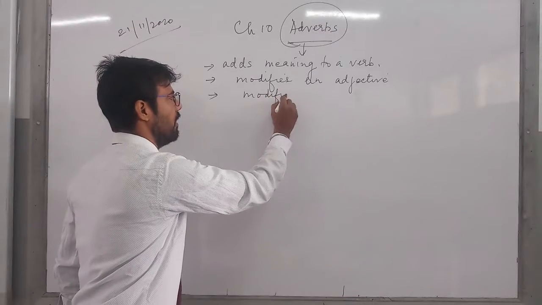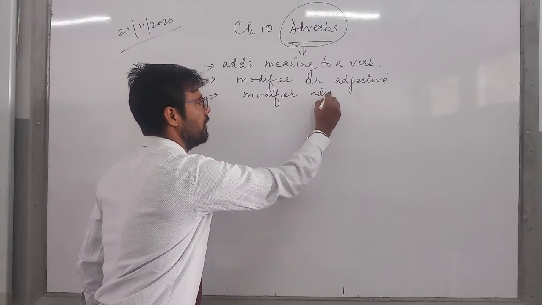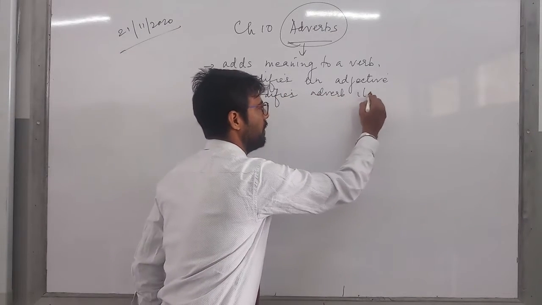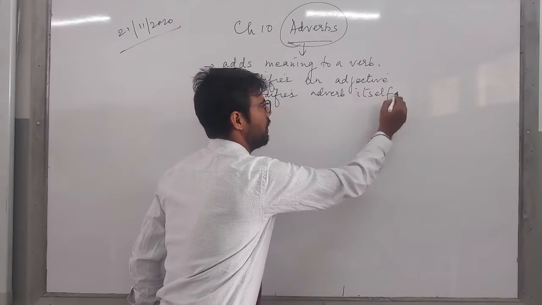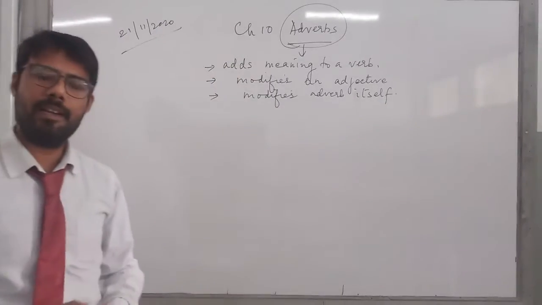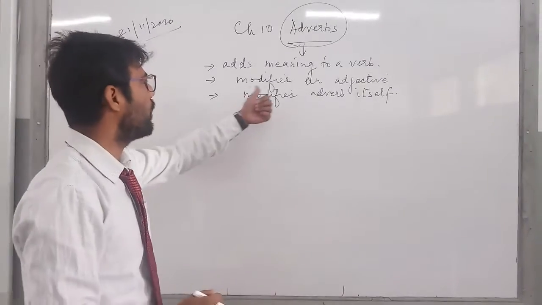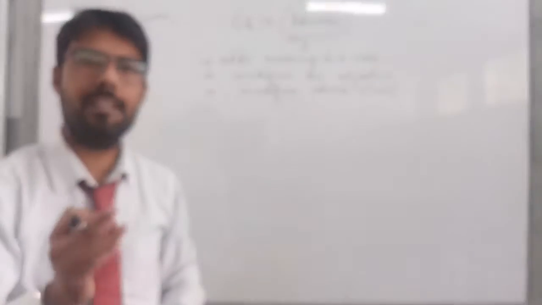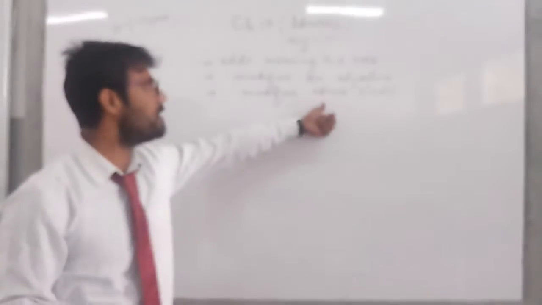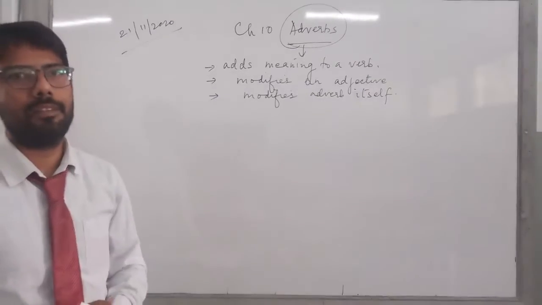So children, now how do I define adverb? Adverb adds meaning to a verb. It modifies an adjective. At the same time, it also modifies an adverb itself.